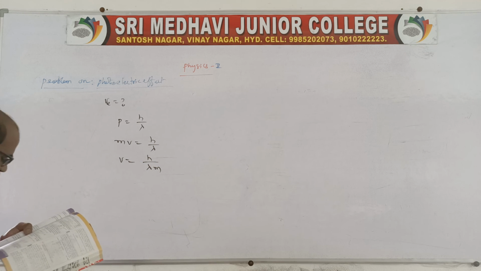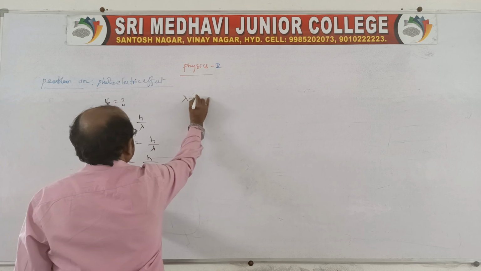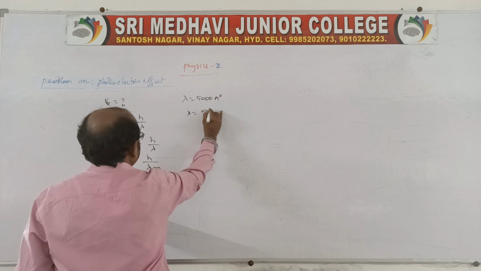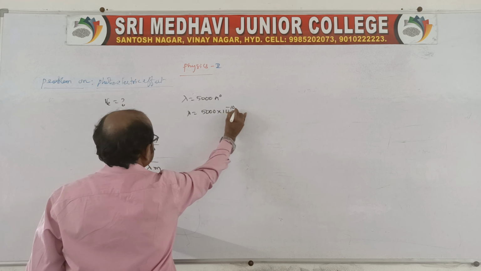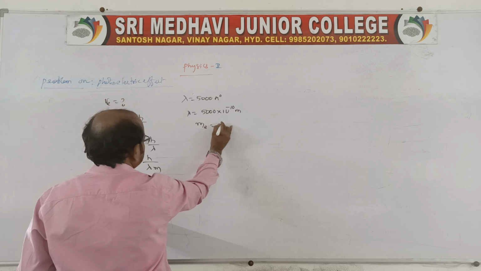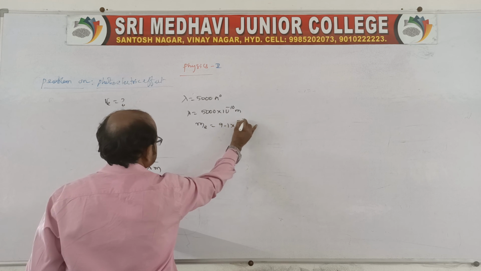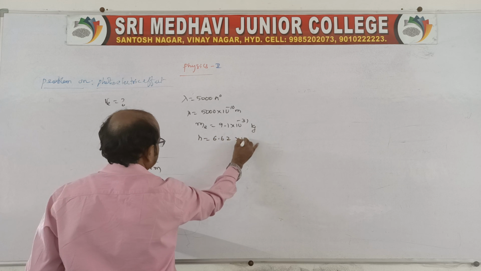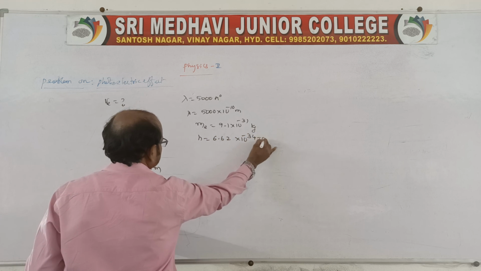The wavelength is given as 5000 angstroms, directly given, right? So lambda is equal to 5000 into 10 power minus 10 meter. We know the mass of the electron is 9.1 into 10 power minus 31 kg, and h is 6.62 into 10 power minus 34 joule second.